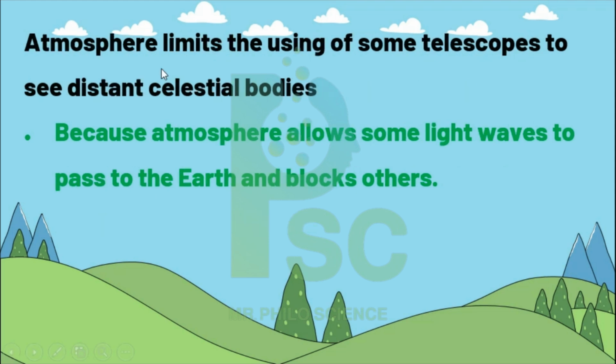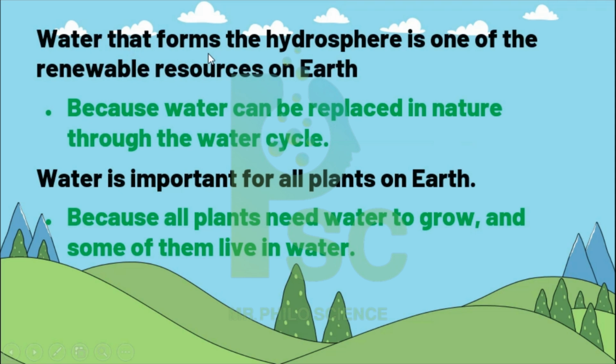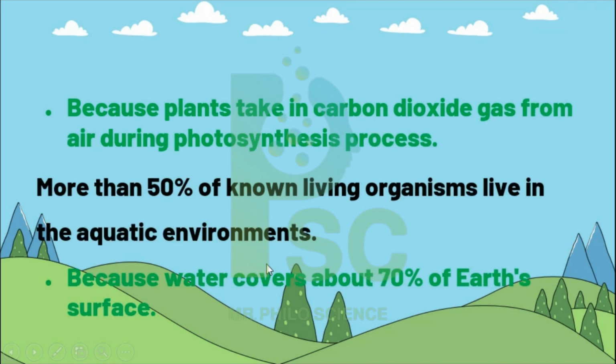Okay? The atmosphere limits the use of some telescopes to see distant celestial bodies because the atmosphere allows some light waves to pass through to the earth and blocks the others. The water that forms the hydrosphere is one of the renewable resources on the earth because the water can be replaced in nature through the water cycle. Water is important for all plants on the earth because all plants need water to grow and some of them live in water.